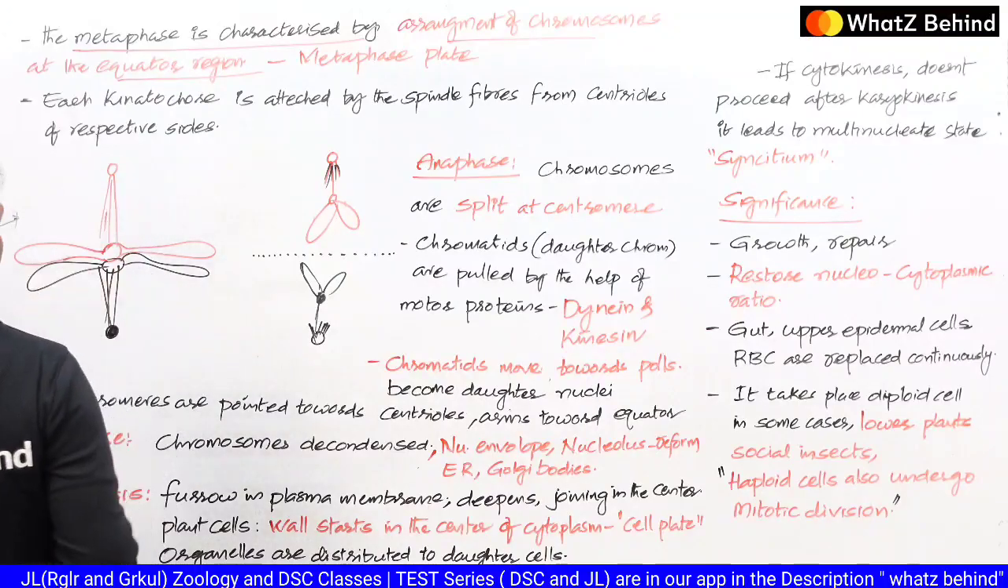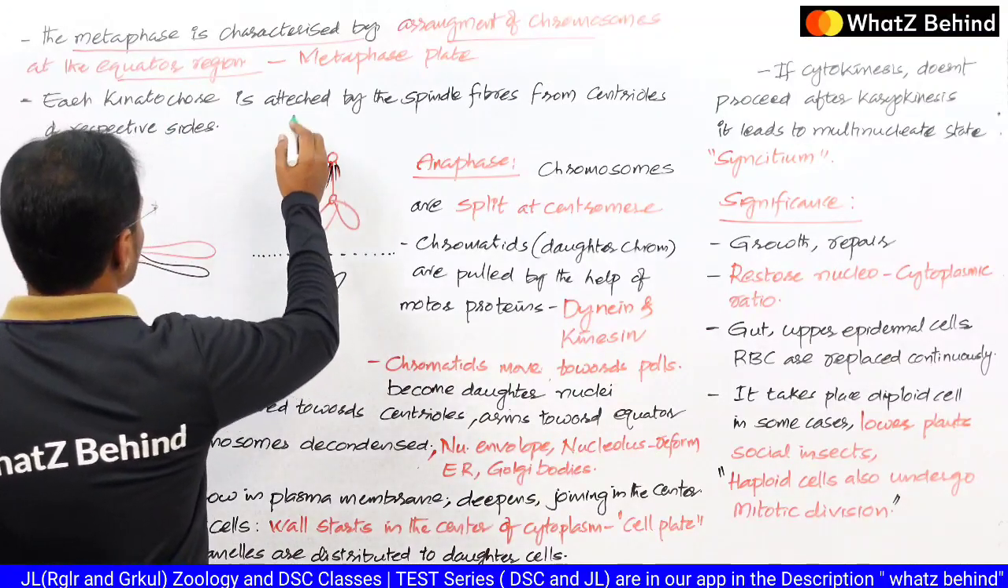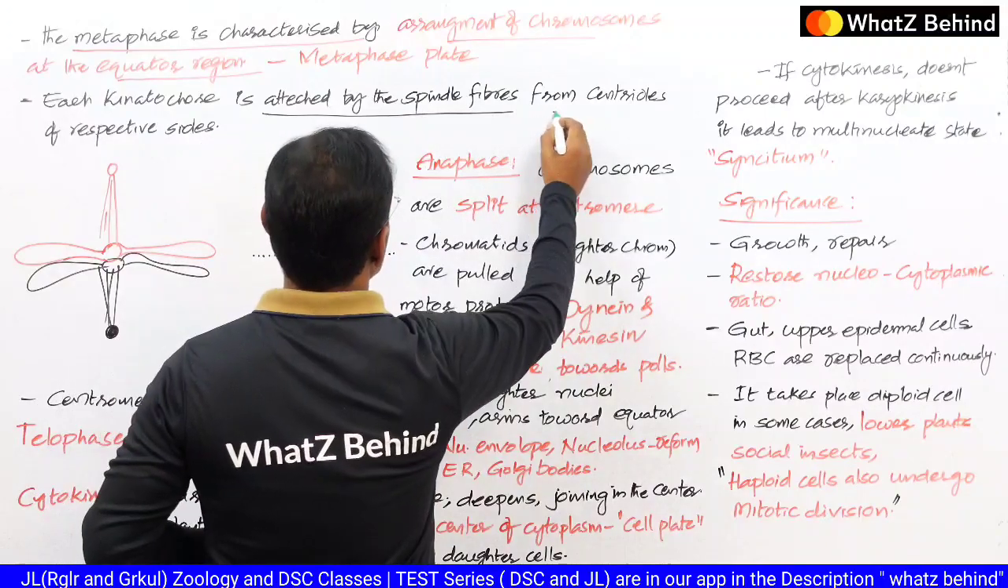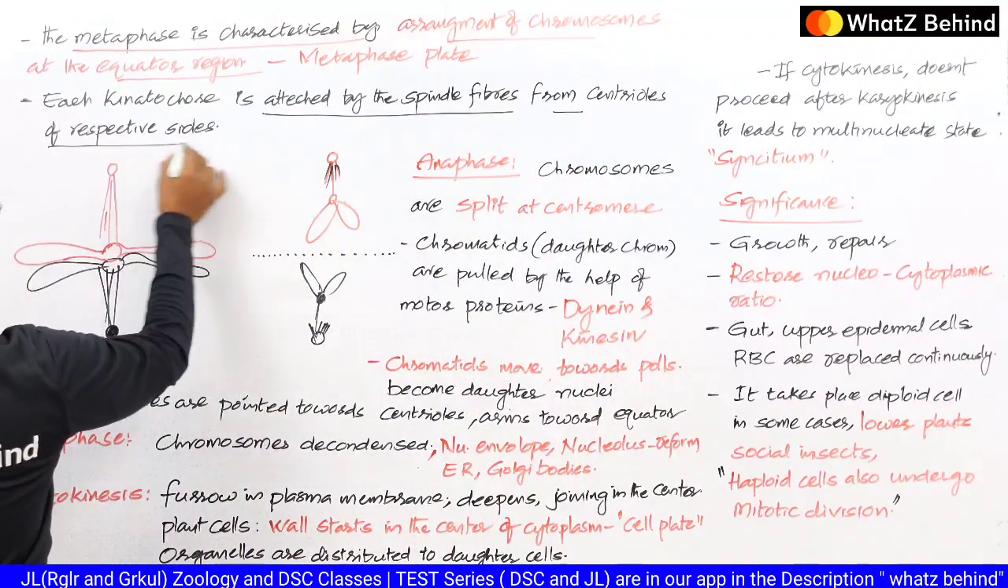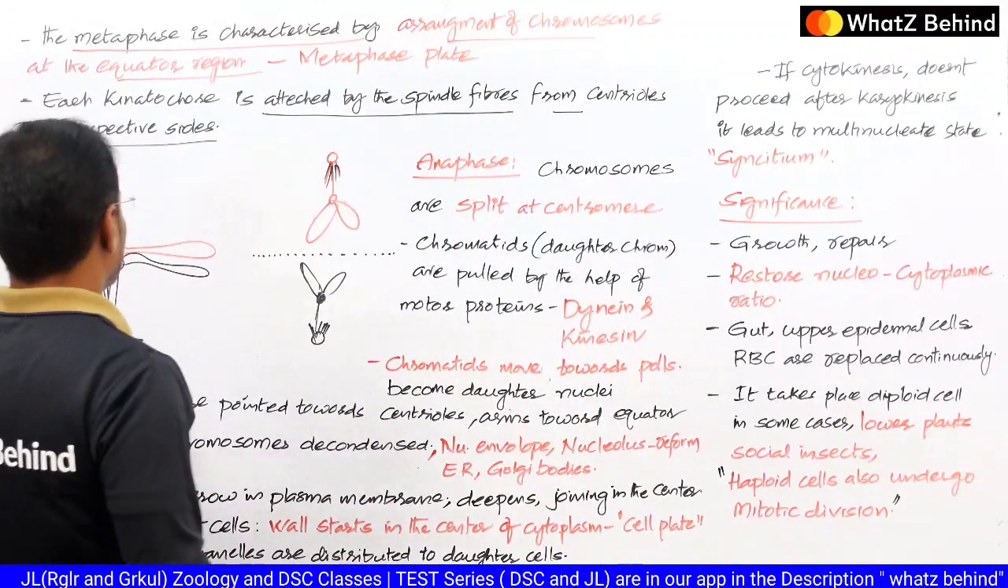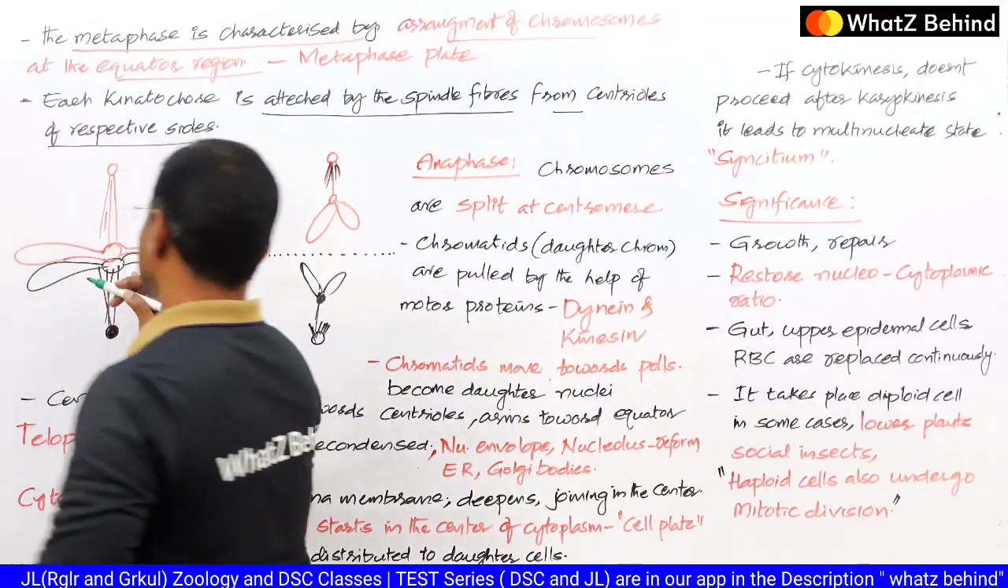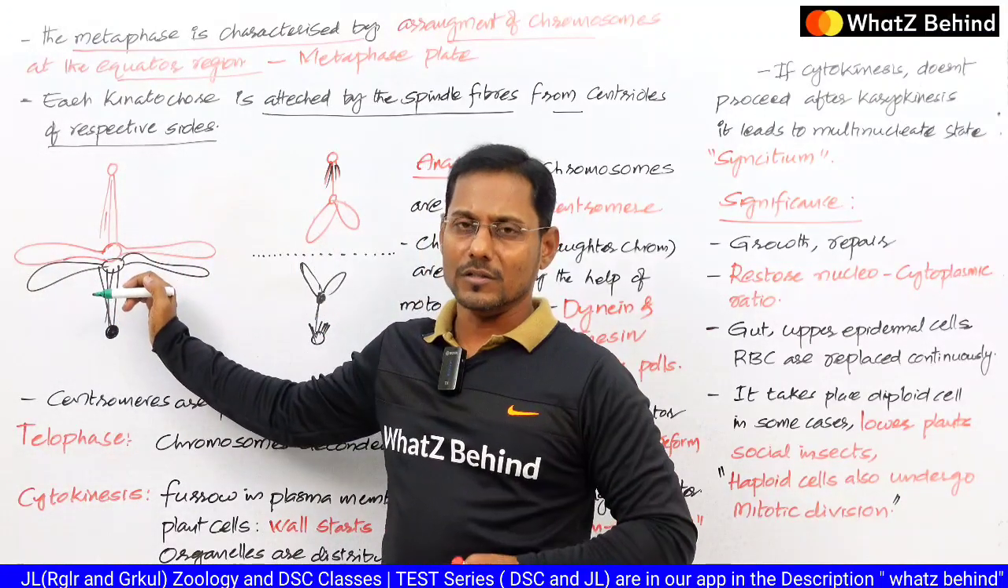And here each kinetochore is attached by the spindle fibers from the centrioles of the respective sites. Right, ఇక్కడ మనకి ఇప్పుడు చూసినట్లయితే, so assume that this is the chromosome which is arranged in the middle of the cell.